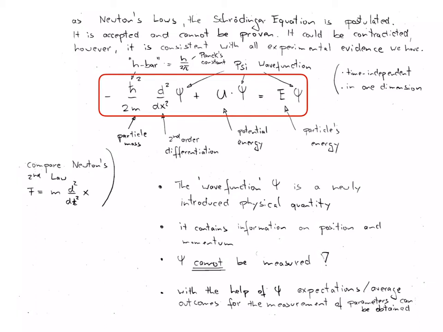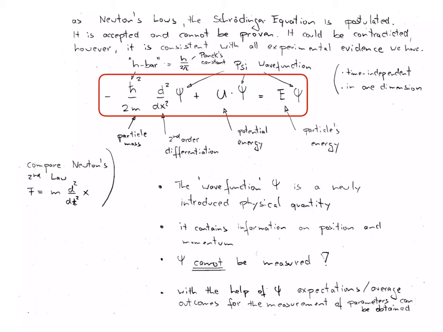As Newton's second law, it is a differential equation. Shown here is the one-dimensional stationary form. This means the time dependence has deliberately been left out to improve clarity. It is common to use the symbol h bar, which is equal to Planck's constant divided by 2 pi. The mass m is the mass of the particle that is being considered, for example an electron in an atom or a neutron in a nucleus.